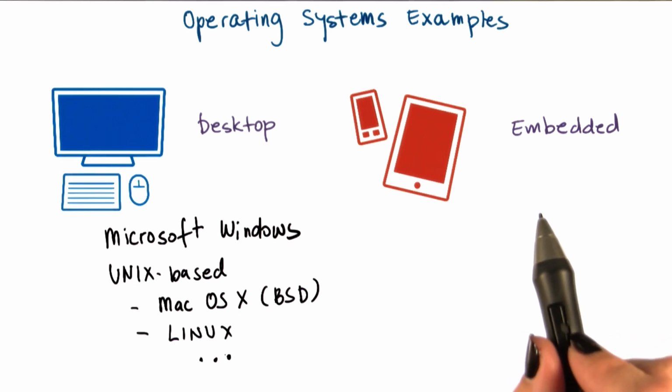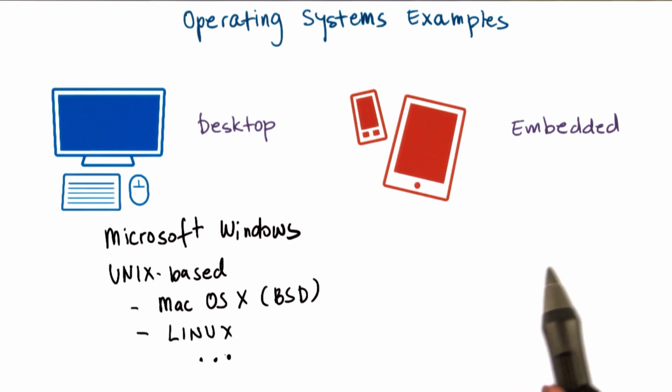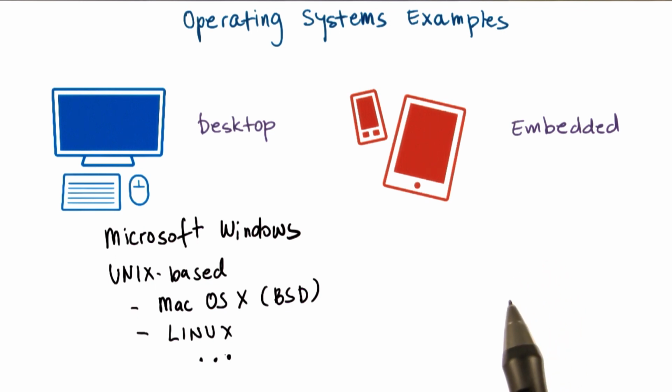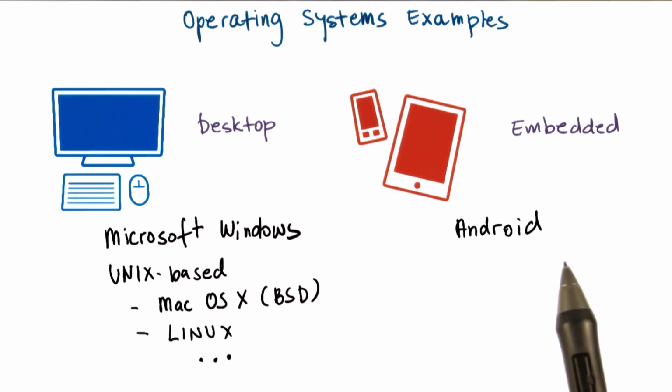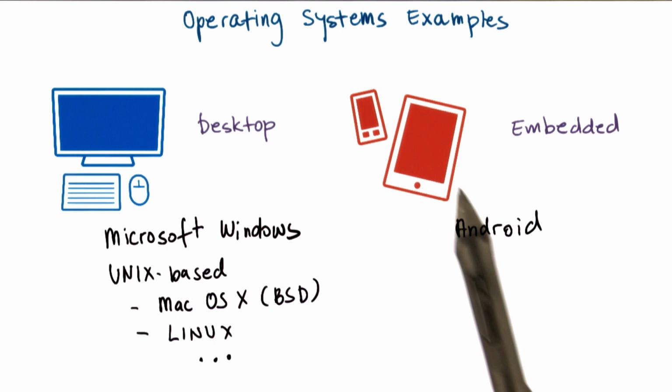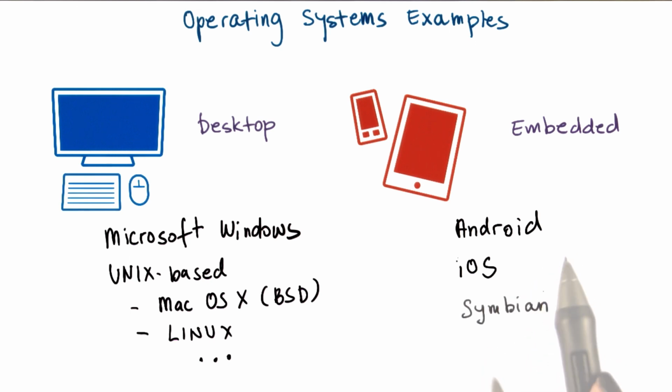On the embedded side, we've recently seen bigger proliferation of different operating systems just because of the rising number of smartphones and end-user devices like tablets or now even smaller form factor devices. First, you're probably very familiar with Android. It's an embedded form of Linux that runs on many of these types of devices, and its versions come with funny names like Ice Cream Sandwich and KitKat. Next, we have iOS, and that's the Apple proprietary operating system for devices like iPhones and iPads. Then there is Symbian, and then there are other less popular options.